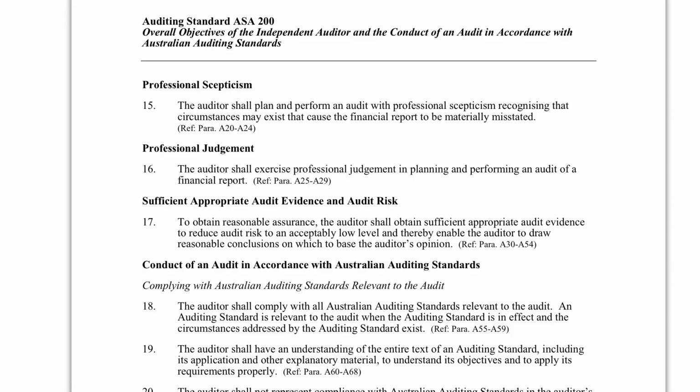So besides that requirement for ethics, what else do we need to worry about, or does ISA 200 require us to look at? The first one is professional skepticism. So we have to plan and perform an audit with professional skepticism. What exactly does professional skepticism mean? Well, one of the most common definitions is the one that the auditor should have a questioning mind. That means that we don't take information at face value. We look at it and we say, does this make sense? Does this look authentic? Does this fit what we expect of the client?